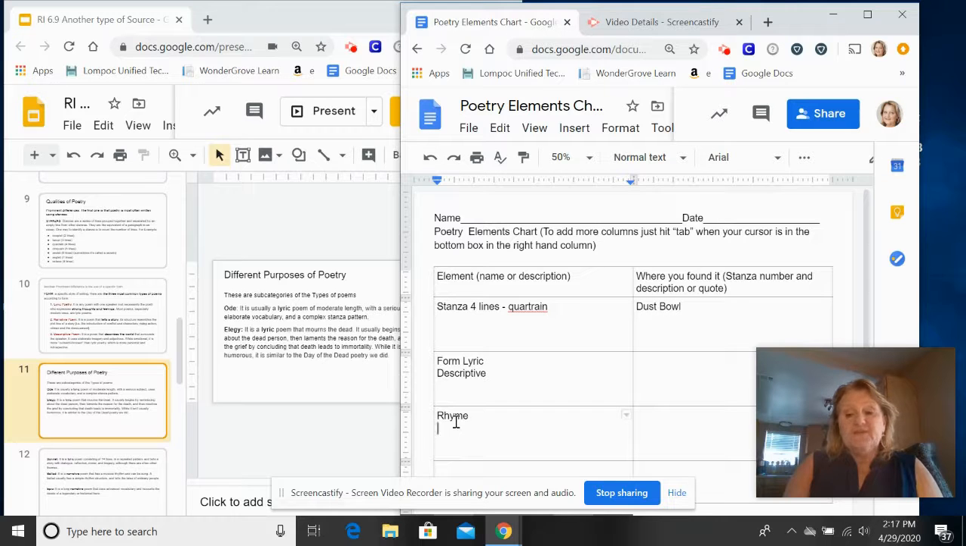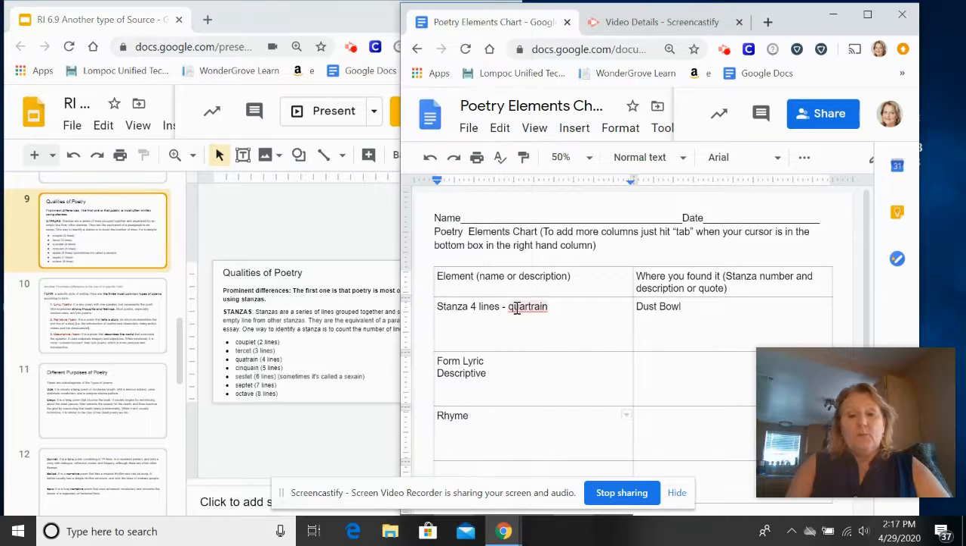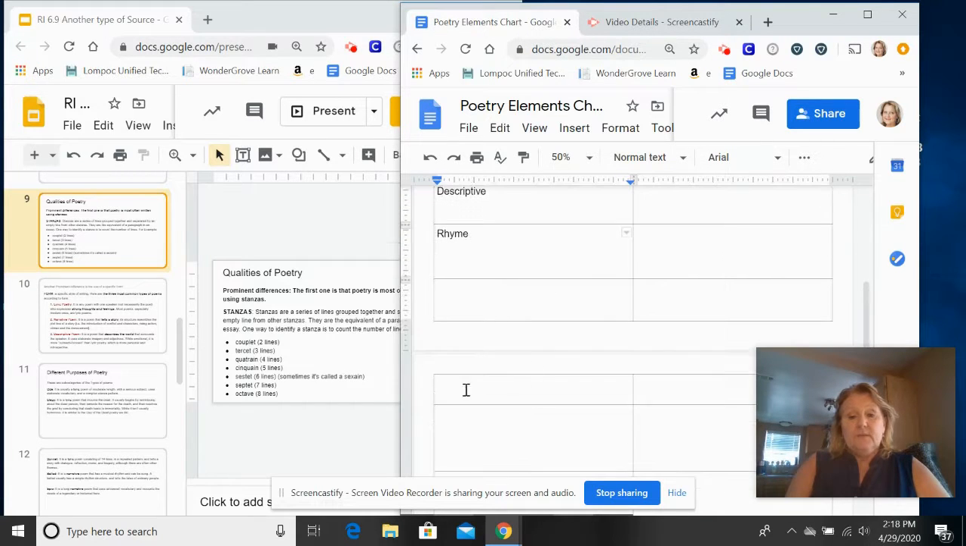When we got onto the Dust Bowl, that was the next poem that we looked at. That one had 7 lines. So you're going to change this. We're going to go back here. And the 7-line one was a septet. So that's going to go in here. You're going to put the next name of the poem. So it's actually down here.